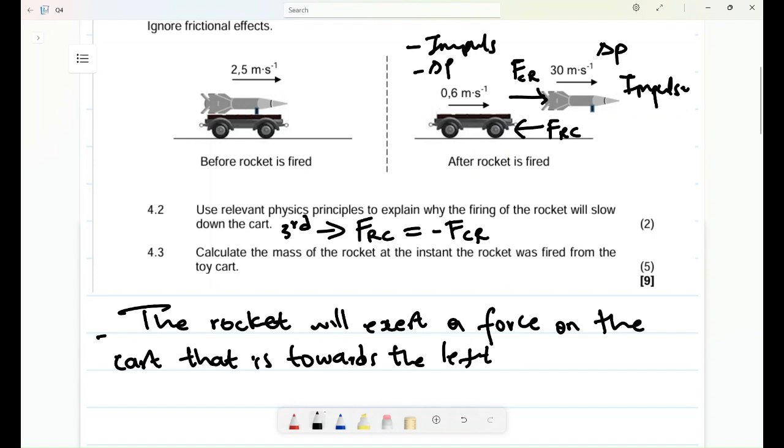Remember when I add those changes in momentum, they should give me zero. This and this, they should give me zero. Similarly to the impulse, they should give me zero. Okay, this is the reasoning that you can use.